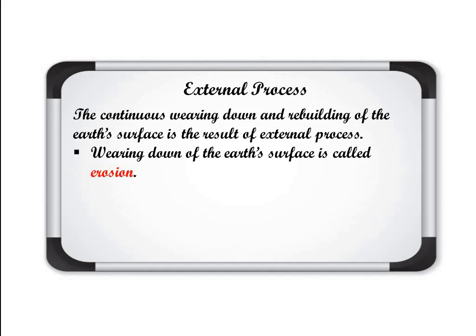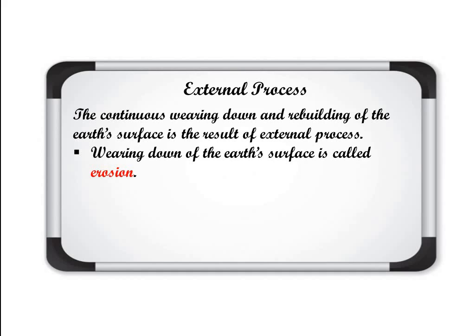What is this wearing down and what is it called? Wearing down means cutting down. So cutting down of the earth's surface is called erosion. Clear? So the process in which the earth's surface is cutting down or wearing down is known as erosion. And how does it happen? Due to water, wind and glacier.